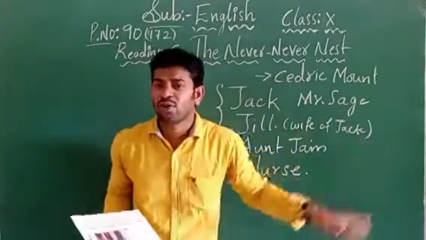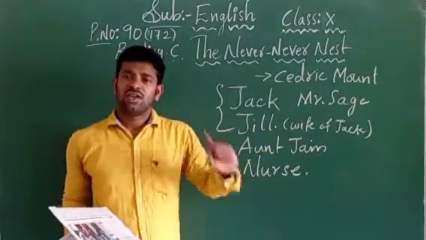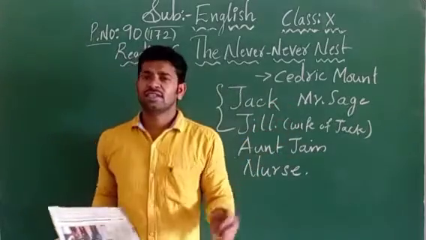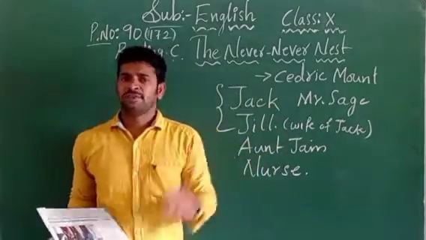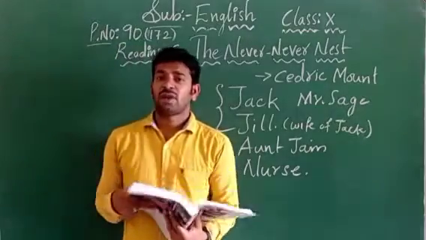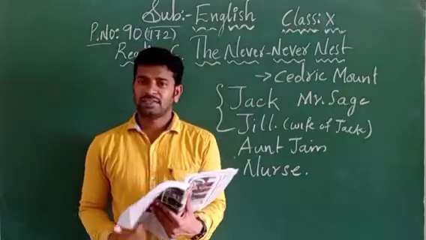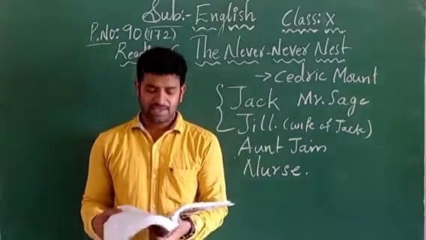Mr. Sage is the owner of all the furniture here. Whatever furniture Jack has bought from Mr. Sage, he is paying the installment for that furniture also, right? And on that furniture, Aunt Jane doesn't want to take any rest or relaxation.